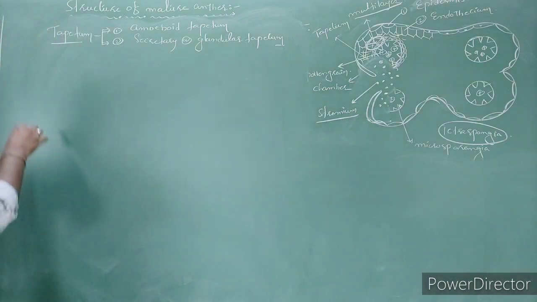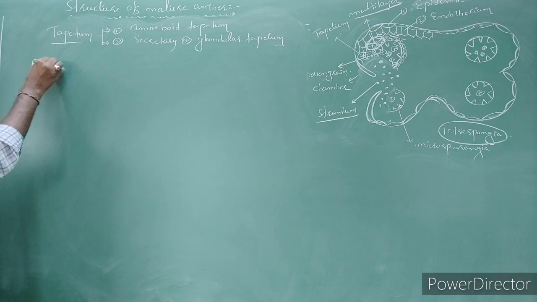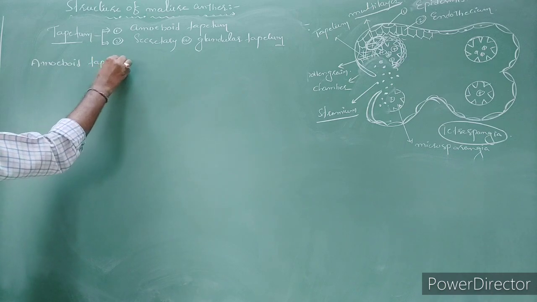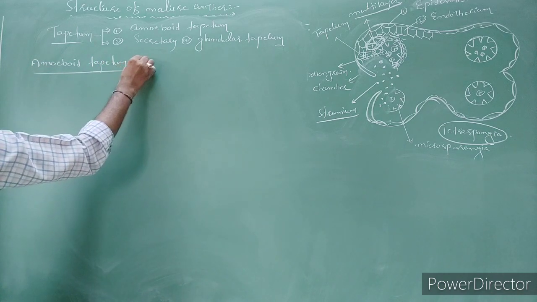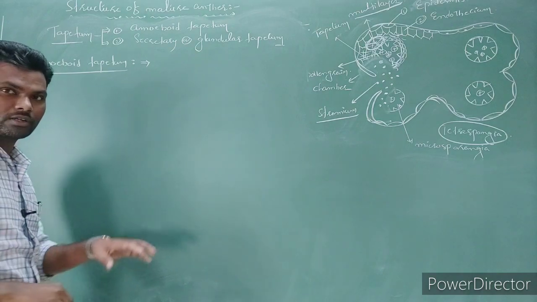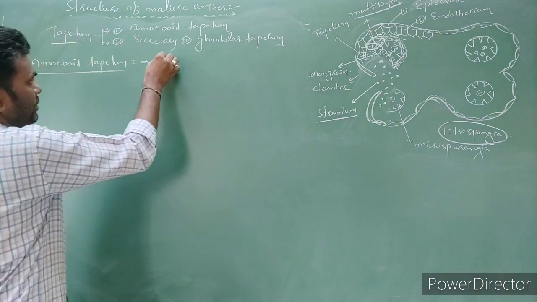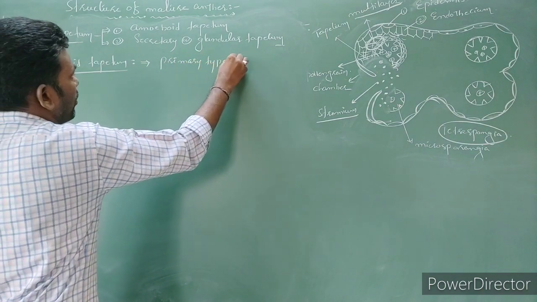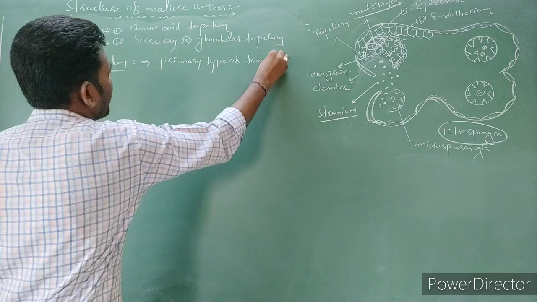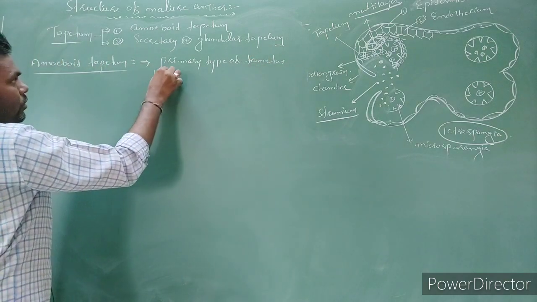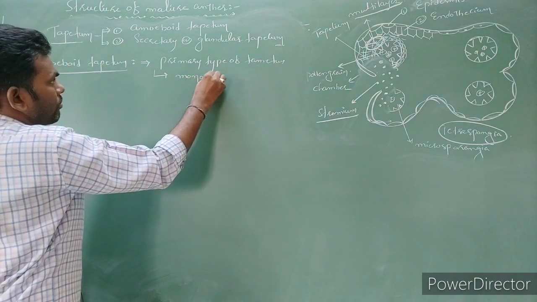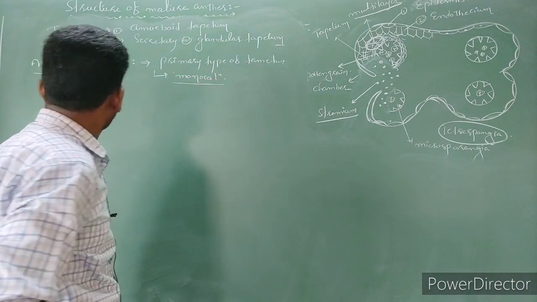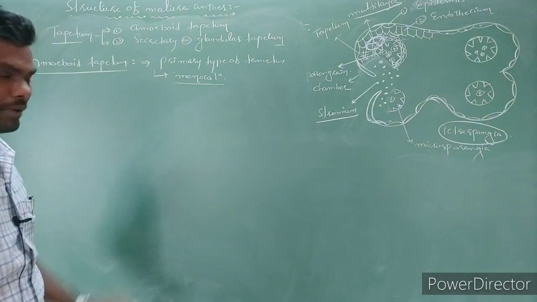First, let us discuss amoeboid tapetum. This type of tapetum is the most primitive, or primary type of tapetum. This type of tapetum is noticed in monocots. Let's see the role of amoeboid tapetum.